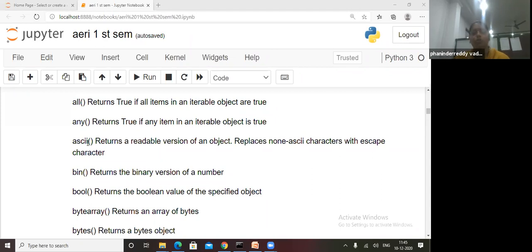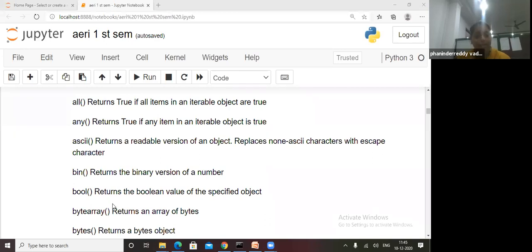Built-in data types means they are already stored, no need to write all the programs. You write a number, x is equal to 5, and write ASCII of that one. X is equal to A, write ASCII of that. Print ASCII of that A. Means if you write it, you will get it.